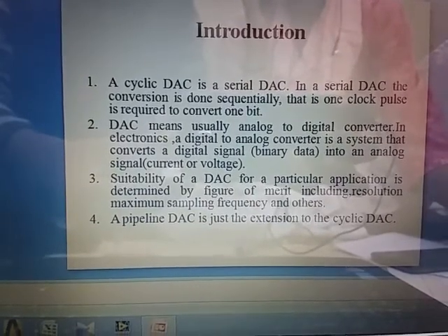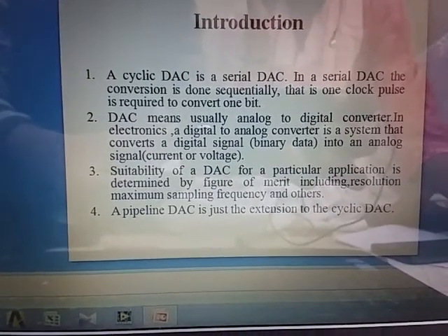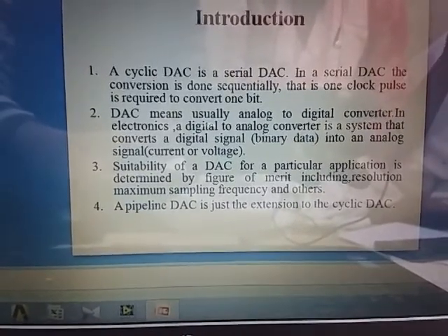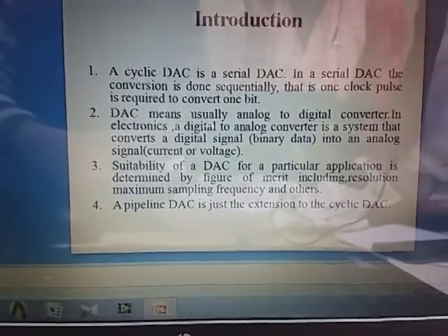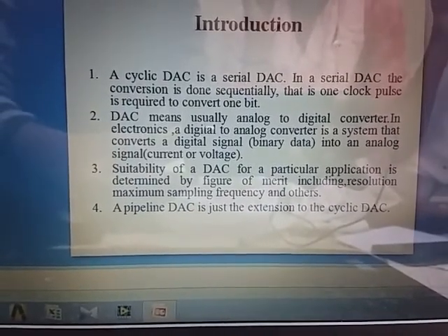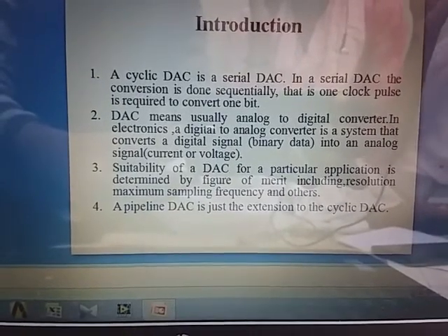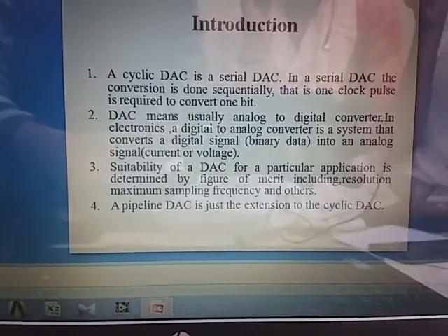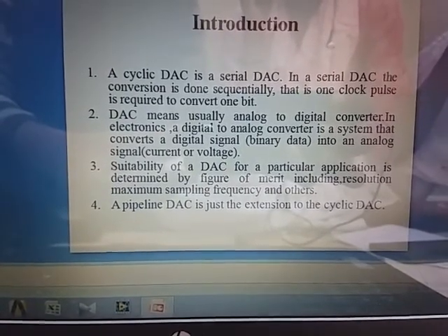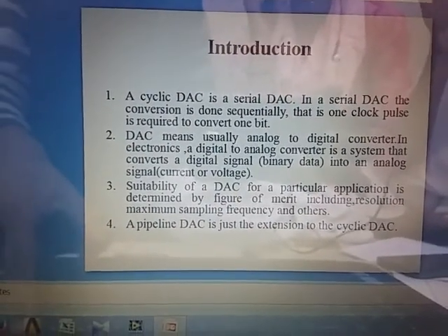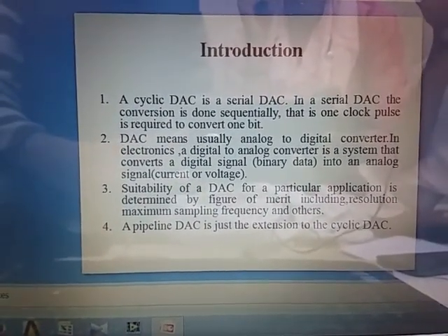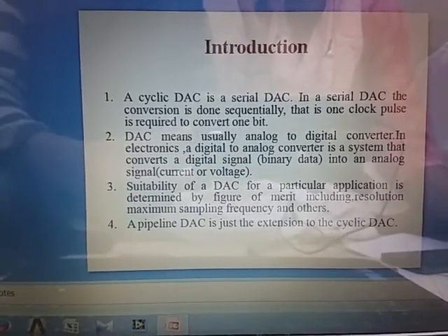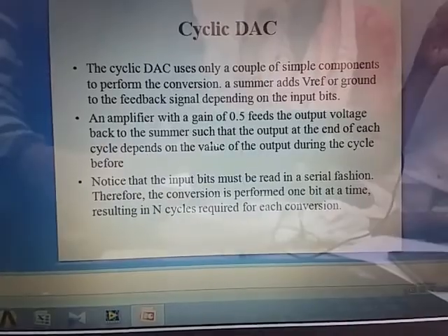Then the pipeline DAC is just an extension of the cyclic DAC. What does that mean? In the cyclic DAC we connect only one circuit and repeat one clock pulse for one bit. But in the pipeline DAC we connect more than one circuit, so that we can get accurate values and results. We connect more than one circuit to perform the operations. It does not depend on one bit, so we can keep doing the operations. That is why we use the pipeline DAC.